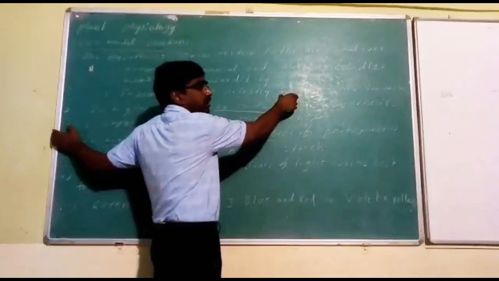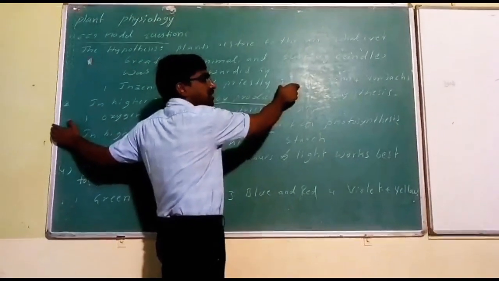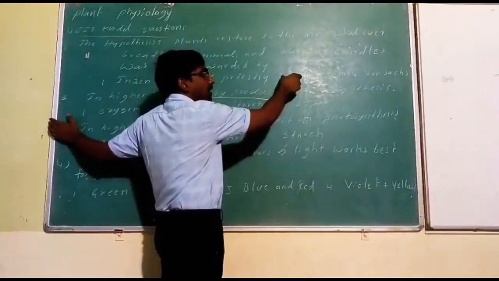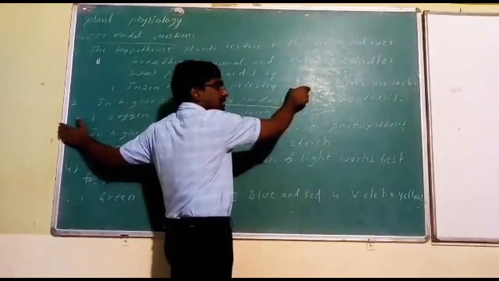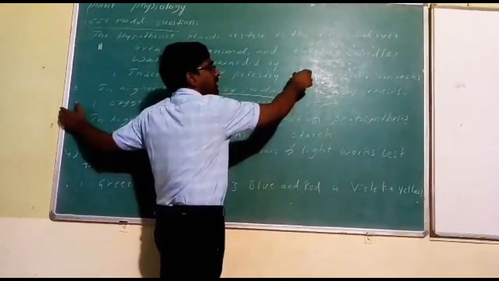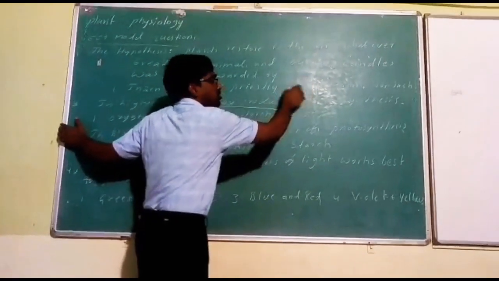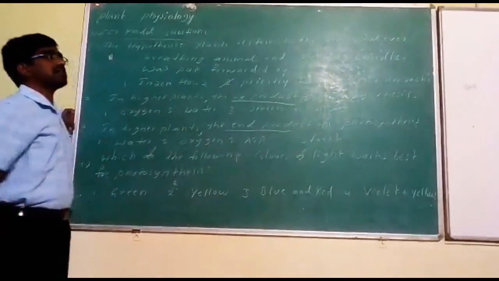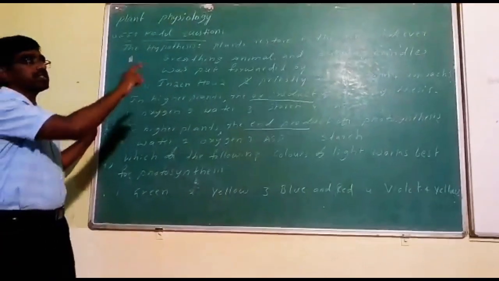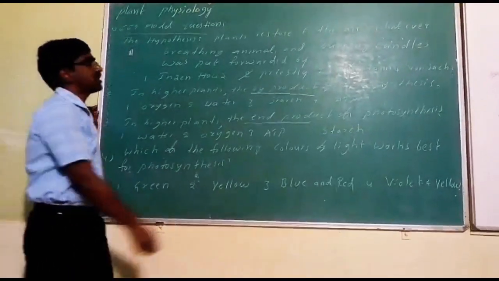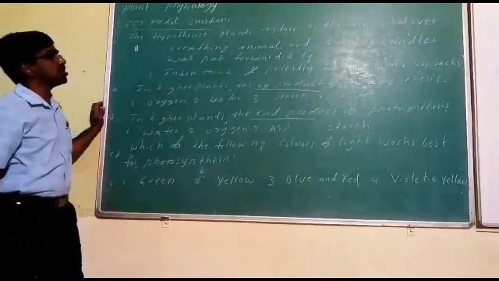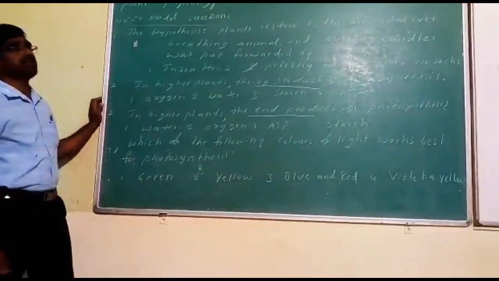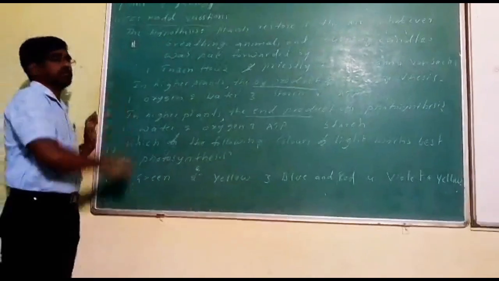Then Engelmann, given that light is necessary for photosynthesis, has shown with the demonstration that visible light is necessary for photosynthesis. Van Niel and Hill, no, Van Schack has explained that chlorophyll is necessary for photosynthesis, but this purification of air by the process of photosynthesis demonstration was given by Priestley. So the answer is B.